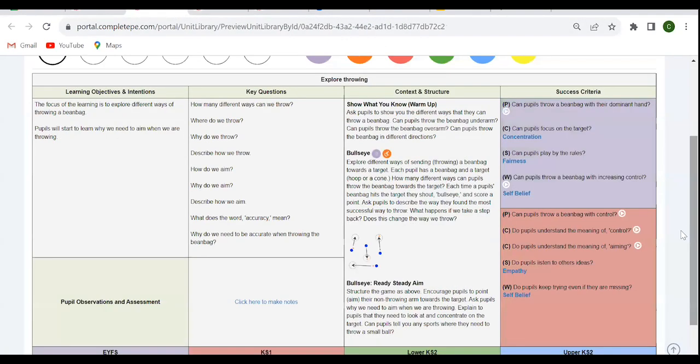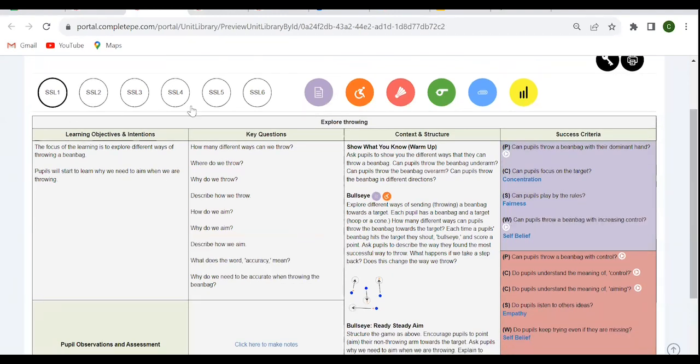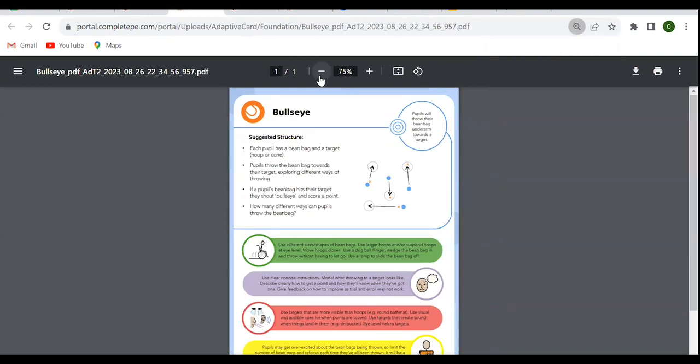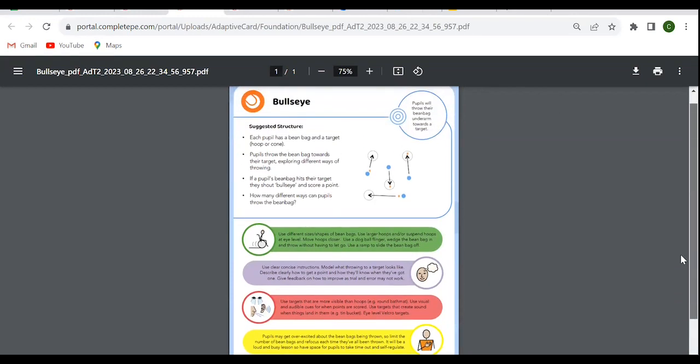Returning back to the plan that I started to use, we've got our 6 plans, we've been through the objective, the key questions, and the context and structure. There's one more item I haven't addressed yet on the context and structure, and that's our adaptive PE cards. If I click here, I'm presented with a card that's got lots of ways that I can adapt the learning to support the inclusion of your SEND learners.